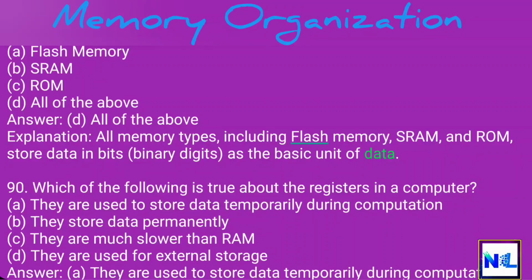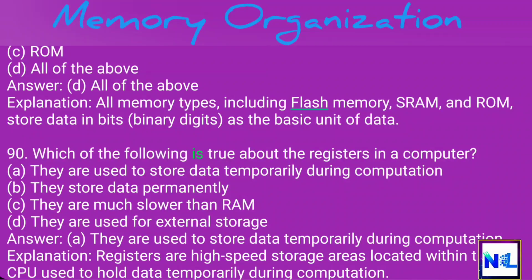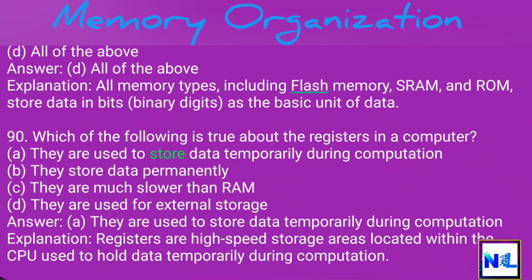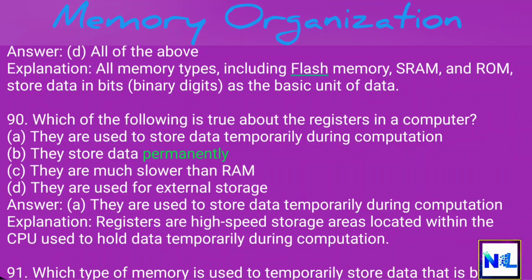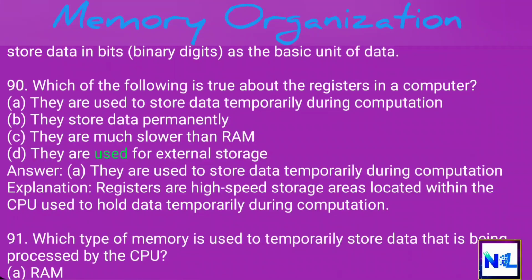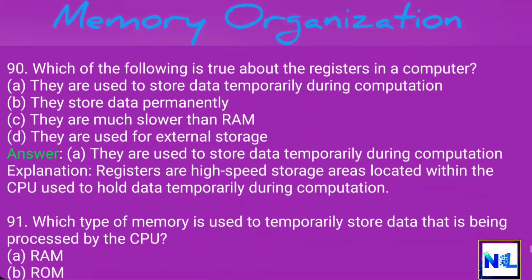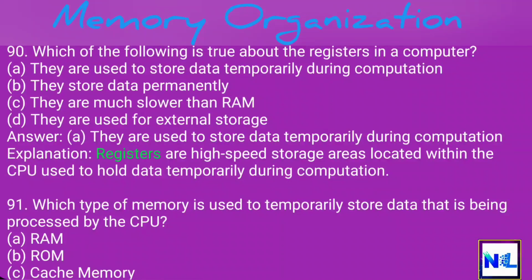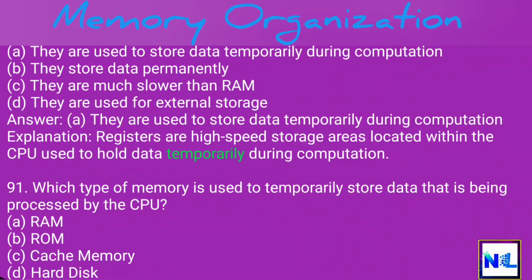90. Which of the following is true about the registers in a computer? A. They are used to store data temporarily during computation. B. They store data permanently. C. They are much slower than RAM. D. They are used for external storage. Answer. A. They are used to store data temporarily during computation. Explanation. Registers are high-speed storage areas located within the CPU used to hold data temporarily during computation.